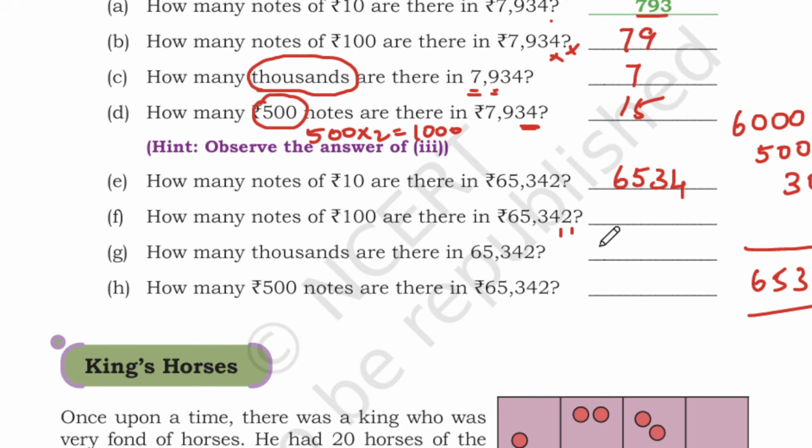So how many 100 rupees notes do you need? You need 300 notes. And next you have 5,000. So how many 100 rupees notes do you need? You need 500. One minute, student.